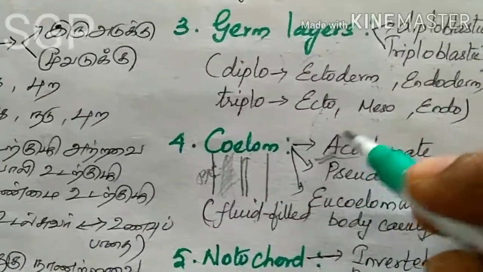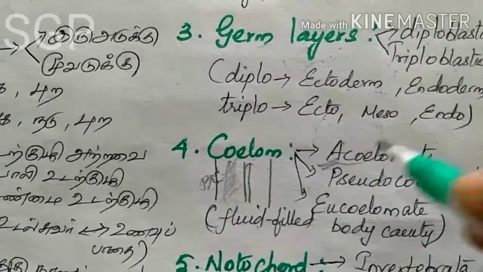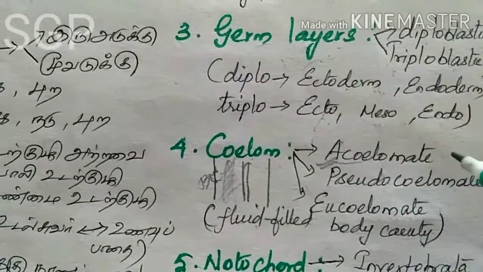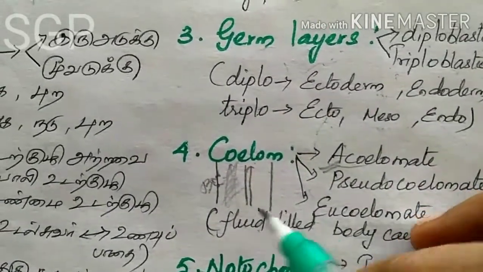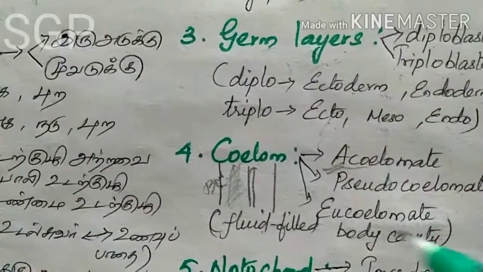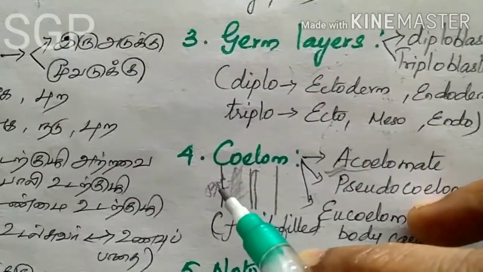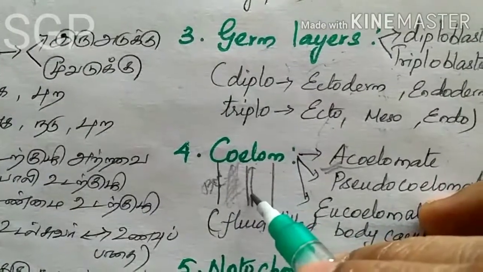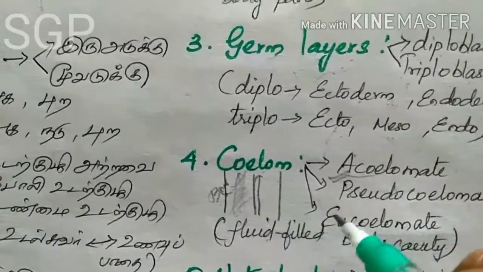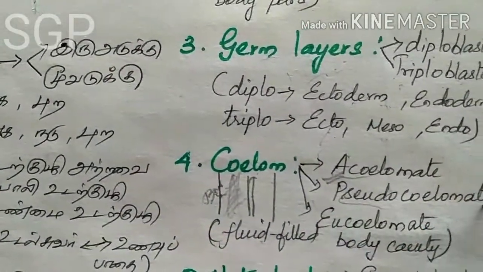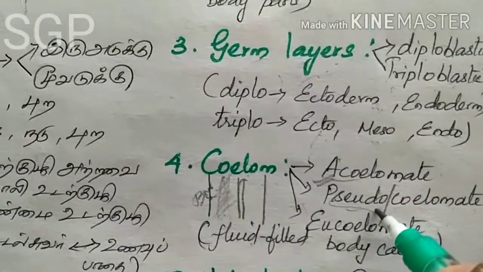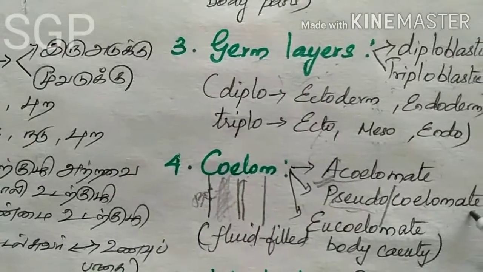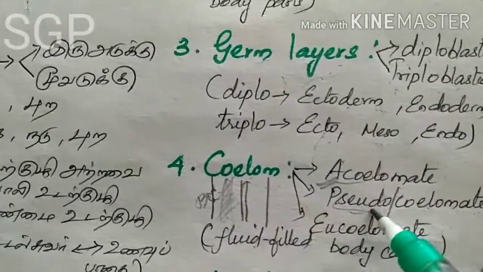Acoelomate means absence of coelom. In this organism, the body cavity won't be present between the body wall and food passage. The next one is pseudocoelomate. Pseudo means false, and coelom means body cavity. So certain organisms don't have a true coelom; instead a false coelom is present.